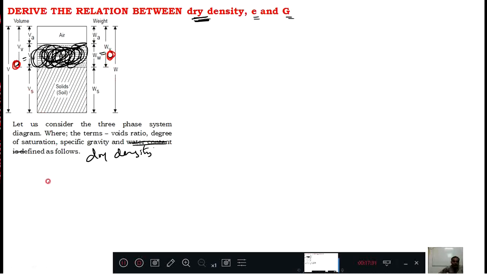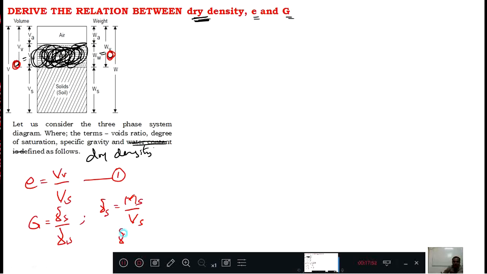Then again that key you should not forget. First we will write what is the void ratio. Void ratio is Vv divided by Vs, equation number 1. What is G? G equal to gamma s divided by gamma w. Then what is gamma s? Gamma s equal to Ms by Vs. Then what is gamma w? Gamma w is Mw by Vw. We will write all of that. Then after that, even if you want, you can write what is S? S equal to Vw divided by Vv. Vw is 0, therefore S equal to 0.